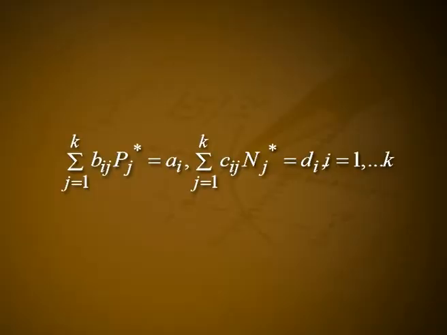The non-trivial steady state is the column vector solution (n*, p*) where Σ_{j=1}^k b_ij p_j* = a_i and Σ_{j=1}^k c_ij n_j* = d_i for i = 1, 2, 3, etc., k.